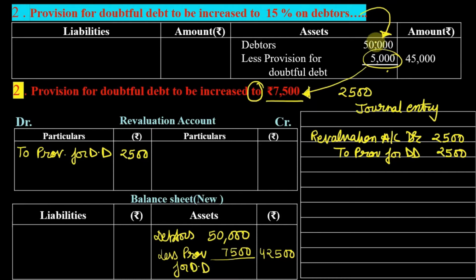So if your debtors are 50,000, you calculate 15% of 50,000, it is 7,500. So it is another way in which this same statement can be written. So the treatment will remain same, but this is another way how the same thing can be given in your exams.